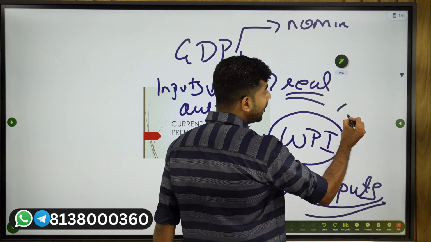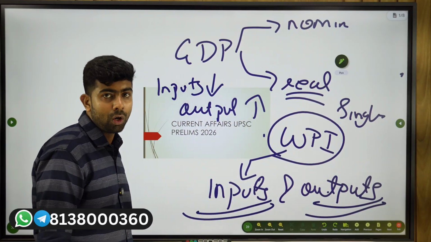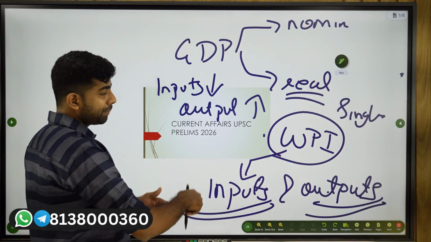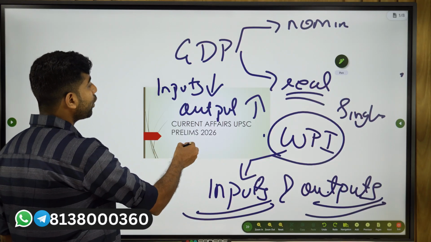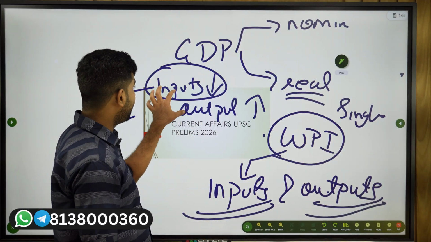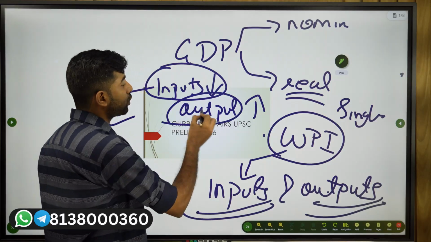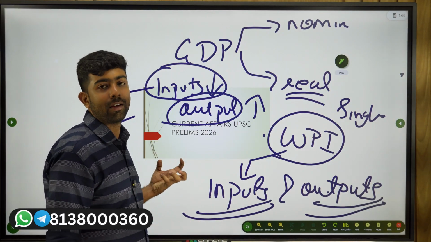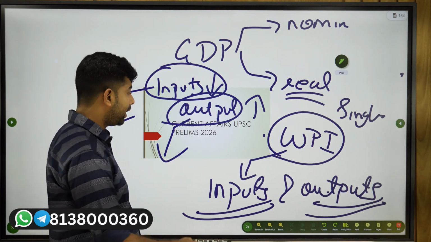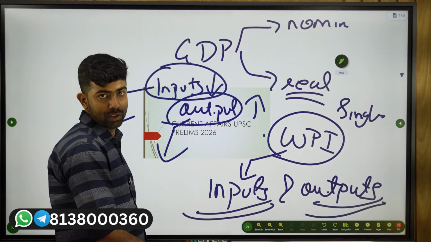So you use a single deflator for both inputs and outputs when you calculate GDP. But in this base year revision, they are going to use different inflation indices. That is, they are going to deflate inputs according to their own index, their own inflation value, and outputs will also be deflated, taking away the effect of inflation according to their own inflation value. So different indices, different values will be used for inputs and outputs.